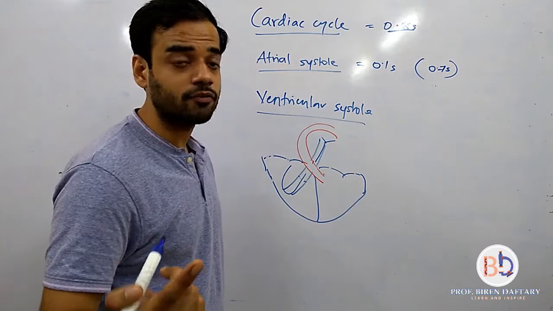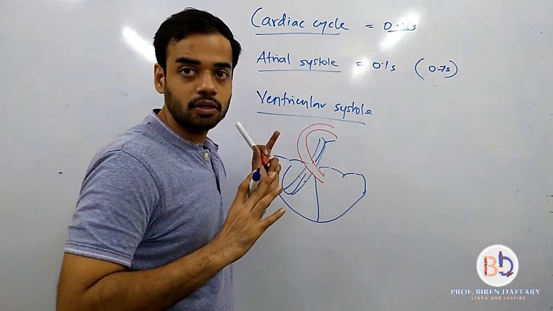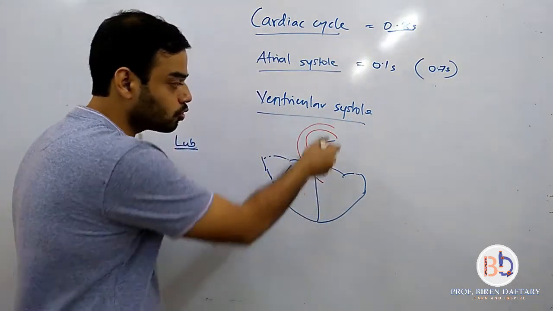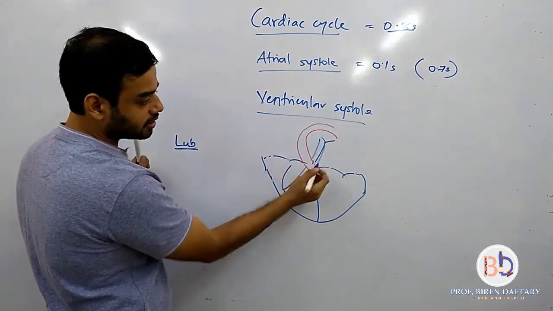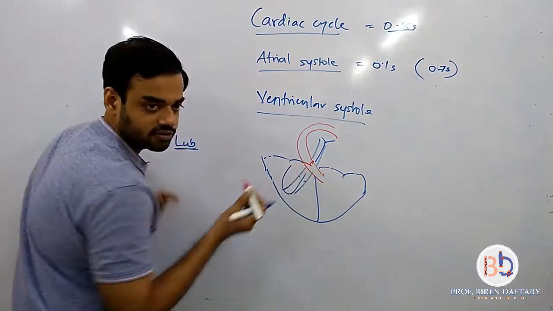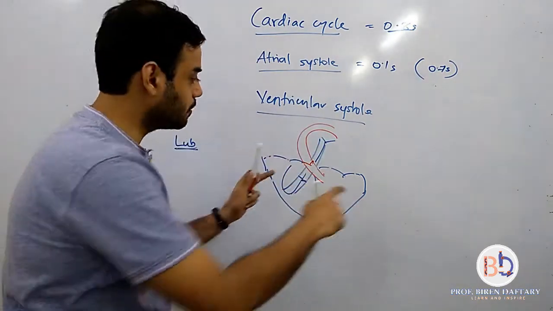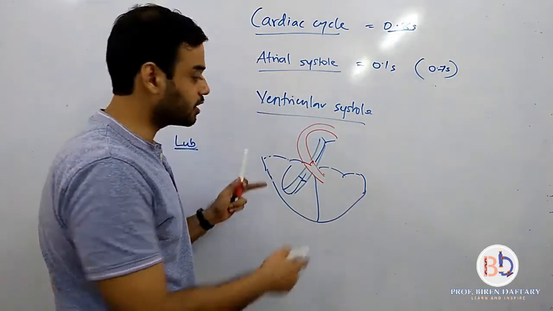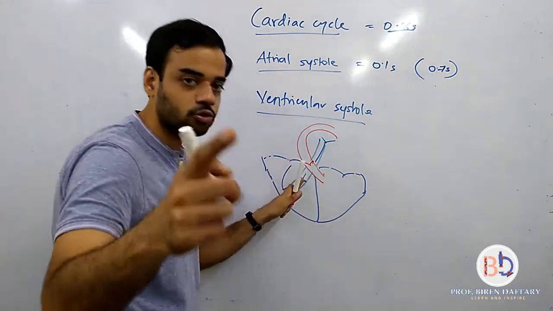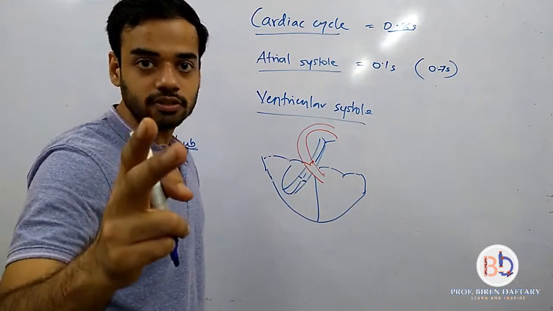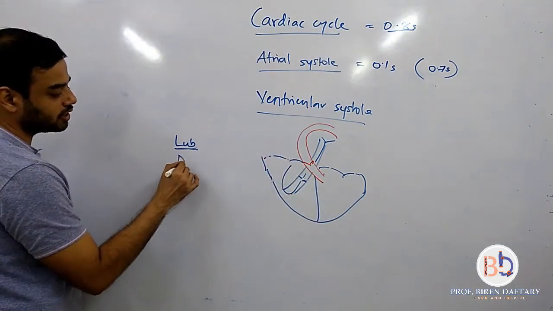Where is that second sound coming from? So once the contraction of the ventricles is done, all the blood has been pumped. So now what will you do? You don't want the blood to come back, because of gravitational force it can come. So now once the blood has gone here, I will close this semilunar valve. Simple. So now blood cannot flow back. The blood has already gone into the aorta, already gone into the pulmonary trunk. So that it doesn't flow back, I close this valve, and when the semilunar valves close, there is that second sound. That second sound which is generated is because of the closing of the semilunar valves, and that is called the dub sound.